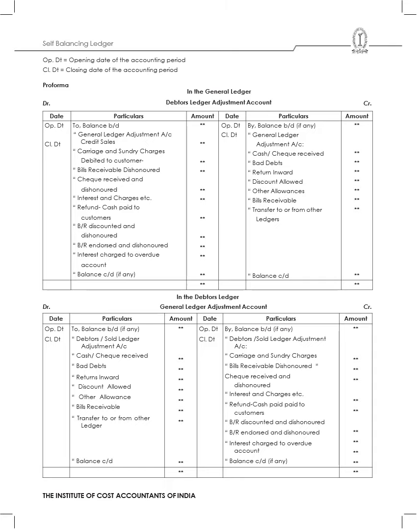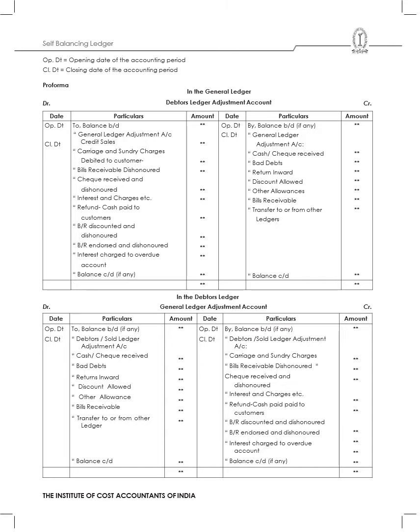So let's say, for example, in the general ledger, I am recording the debtors ledger adjustment account. Now in the case of the general ledger, the first thing I usually do is record the balance brought down. That means the opening balance is captured first. Then I will have the transactions relating to the debtors ledger. That means I will have carriage and sundry charges, bills receivable dishonored, cheques received and dishonored, interest and charges, BR discounted and dishonored. All these things I will record under debit.